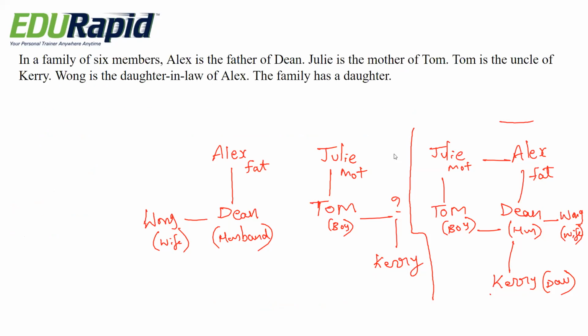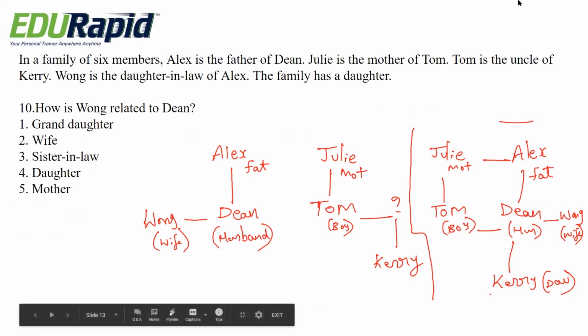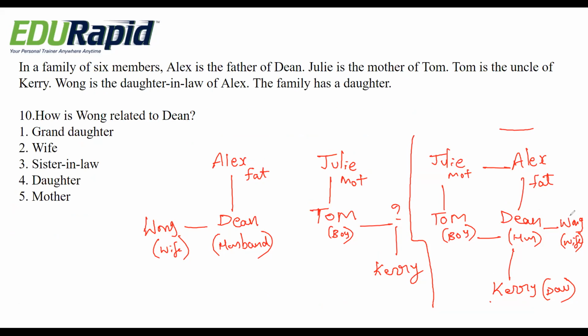Next question, same condition. How is Wong related to Dean? Options are granddaughter, wife, sister-in-law, daughter, mother. So Wong becomes wife for Dean. See here, Dean and Wong are married persons. Dean is a husband and Wong is a wife. So option 2 is the right answer. Wong is wife of Dean.